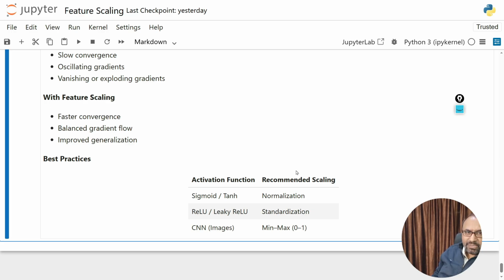Okay, so in the next lecture we will discuss how to implement these ideas in Python and see the effect practically. Thank you for watching this lecture entirely.